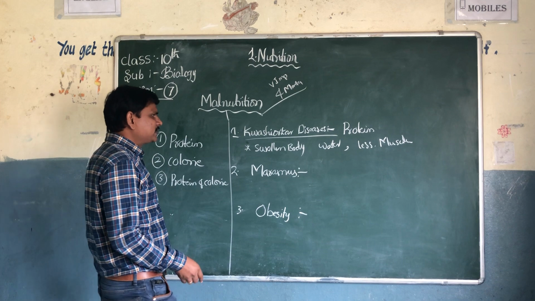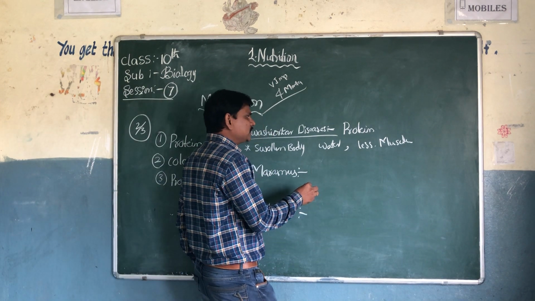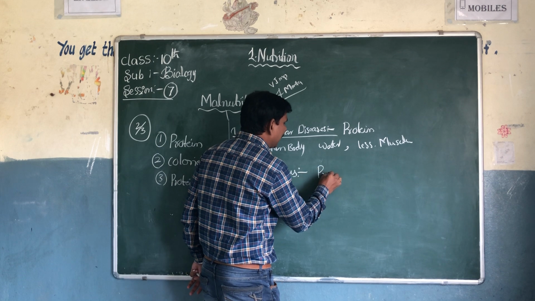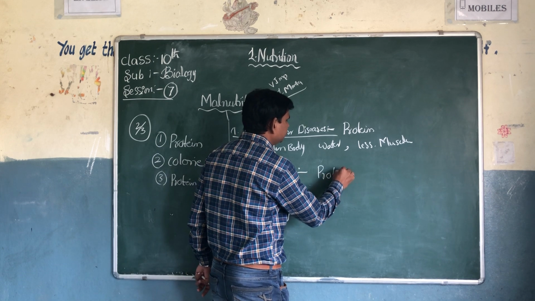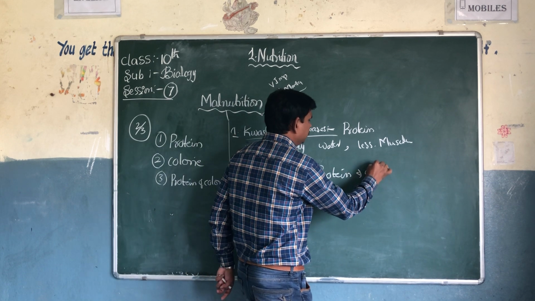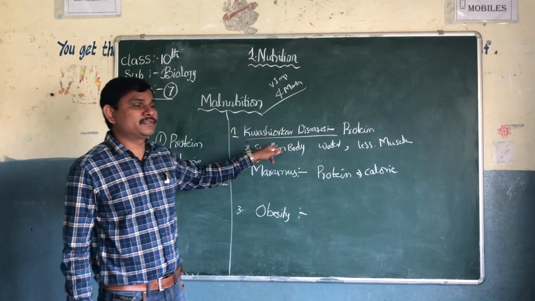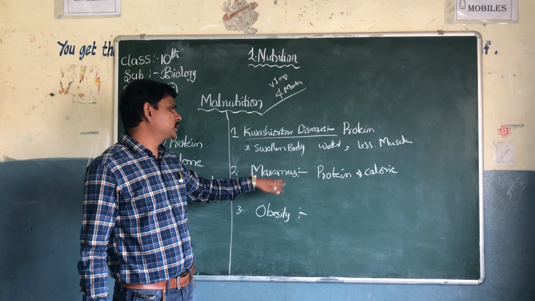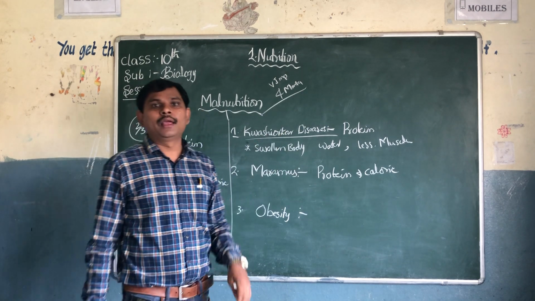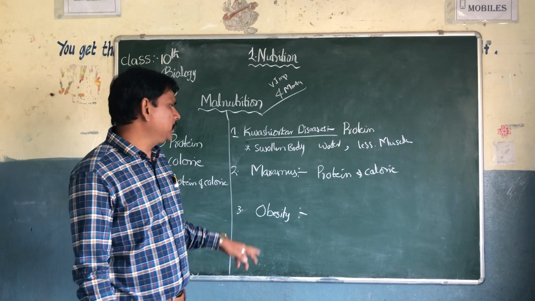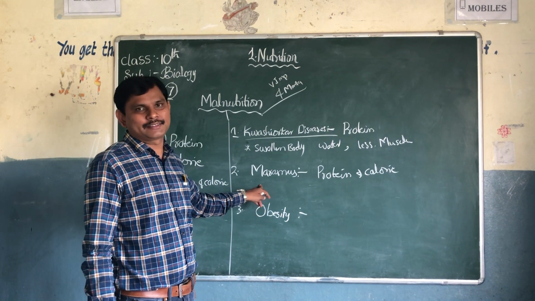And the second one is due to the deficiency of protein and calorie. The first one is protein deficiency; the second is protein and calorie deficiency in the diet. If both are missing in the food materials, marasmus will occur.